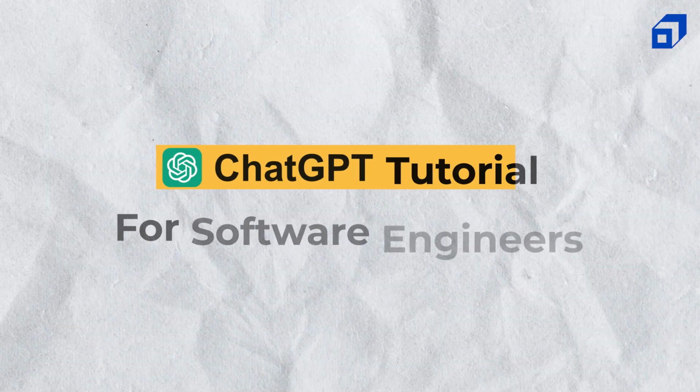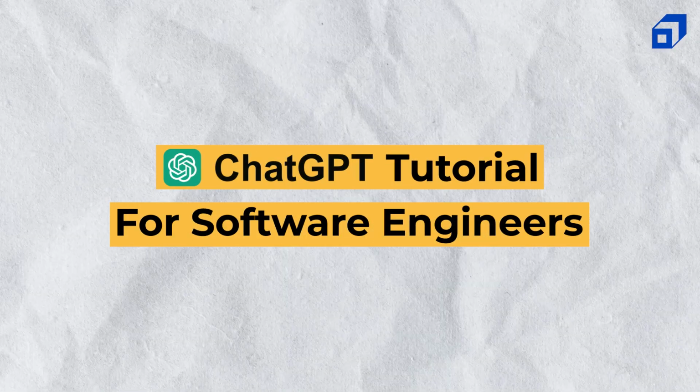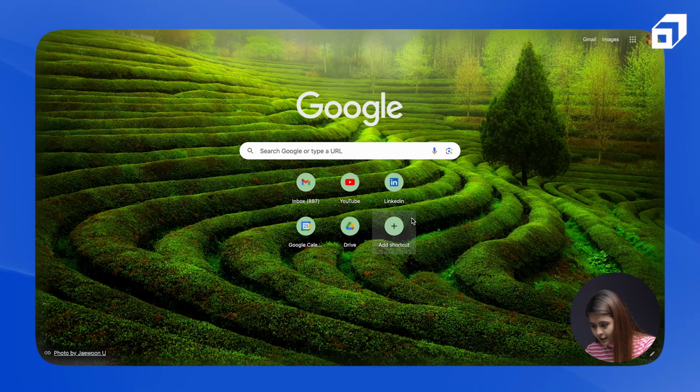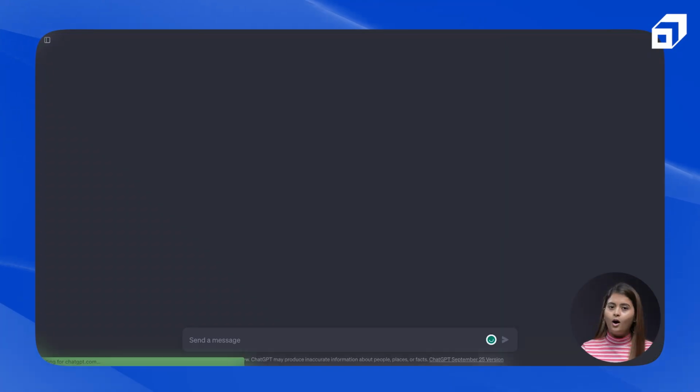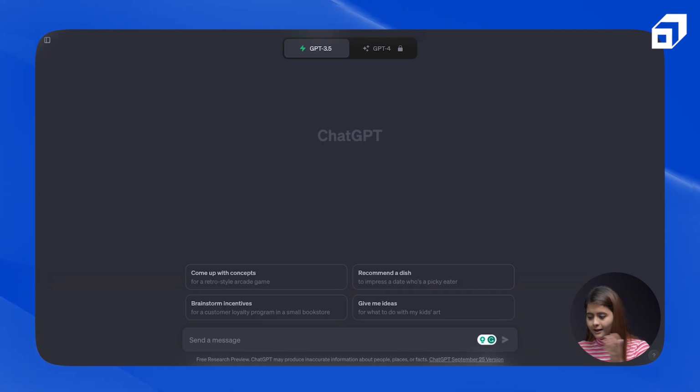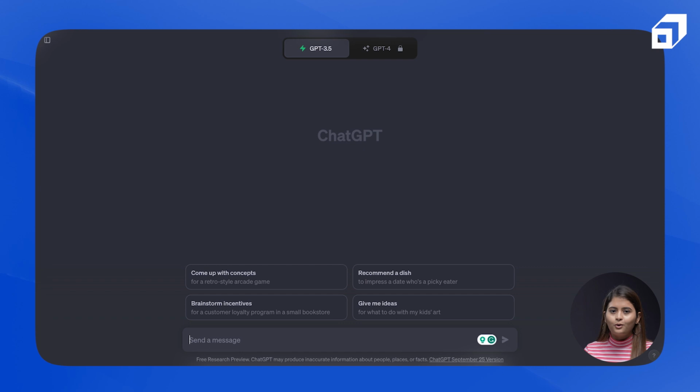Now let's get into the system and check how these chatbots, especially ChatGPT, can help us coders. So this is the URL, chat.openai.com. OpenAI is the organization that created this Gen AI product, and this is one of the most popular Gen AI products. Before getting into trying some prompts for us, for coders, I want to tell you one thing.